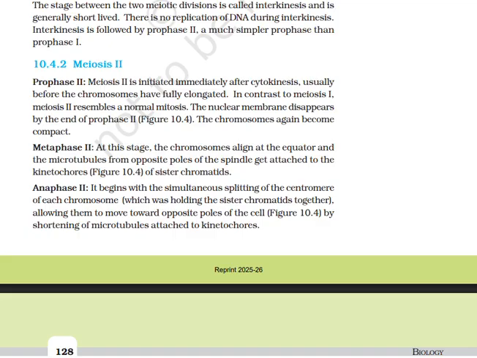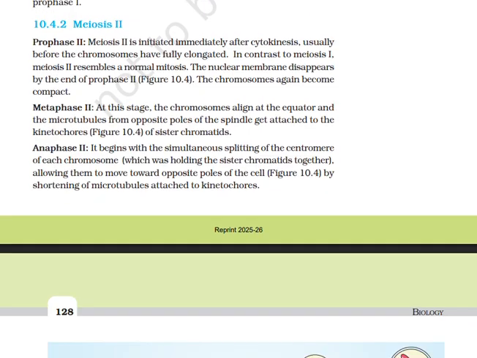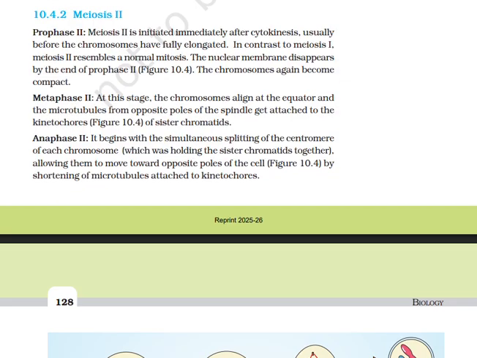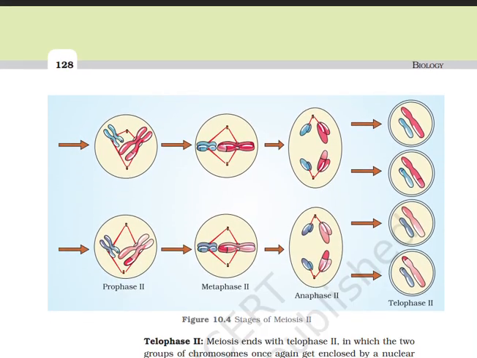Metaphase 2. At this stage, the chromosomes align at the equator and the microtubules from opposite poles of the spindle get attached to kinetochores of the sister chromatids. Anaphase 2. It begins with the simultaneous splitting of the centromere of each chromosome, which was holding the sister chromatids together, allowing them to move towards opposite poles of the cell by shortening of the microtubules attached to the kinetochores.